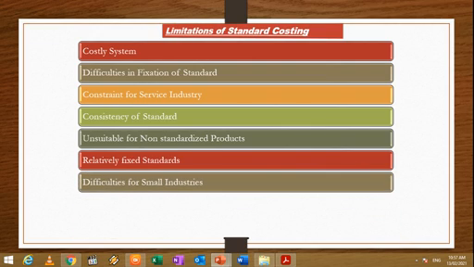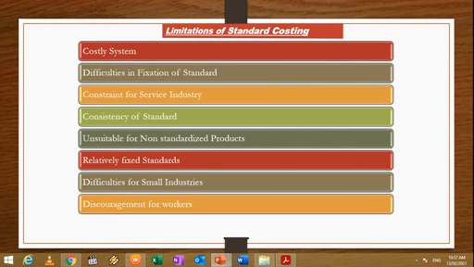Difficult for small industries. Establishment of standards and their implementation involve an initial high cost. Standards have to be revised and new standards are to be fixed, involving larger costs. Thus, small firms find it expensive to operate a standard costing system. This system is not fit for each type of industry.